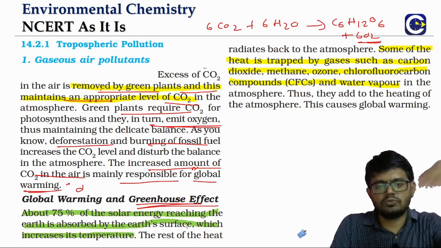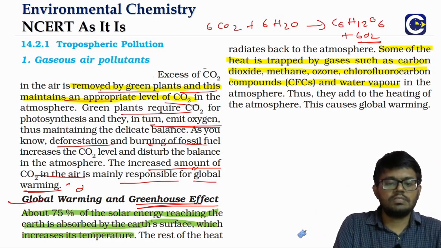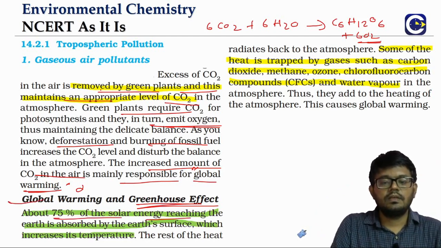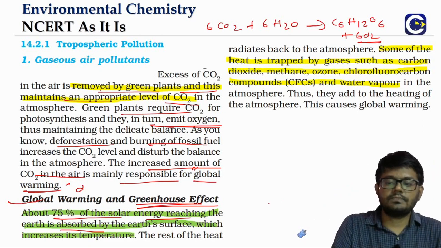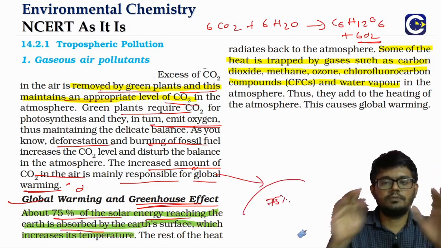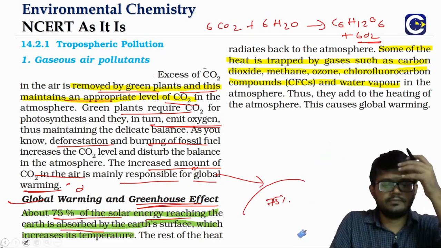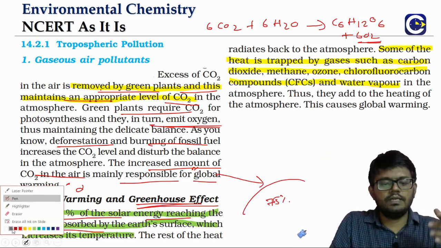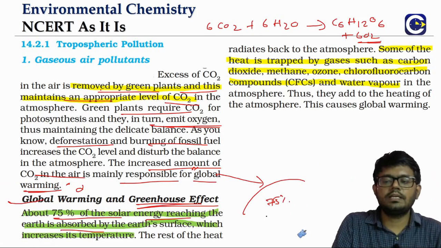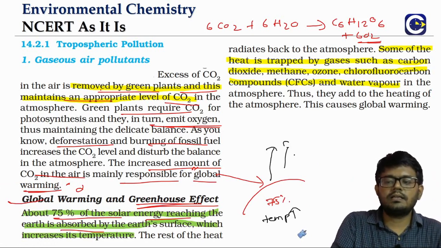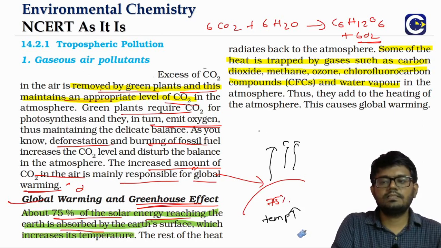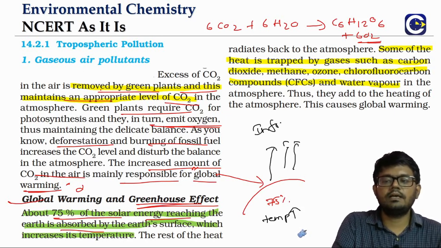If you see what actually happens when the solar heat from solar radiation reaches the earth, about 70% of it will be absorbed by the earth. The rest of it will be reflected. When it is absorbed, it is used in increasing the temperature of the earth, and then the earth will start radiating. Generally, the radiations will be in the infrared region.